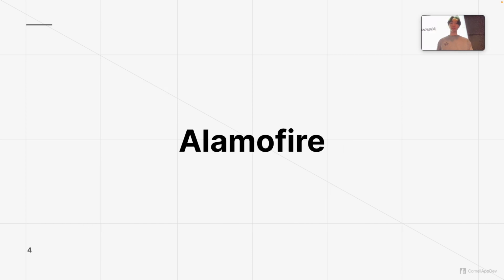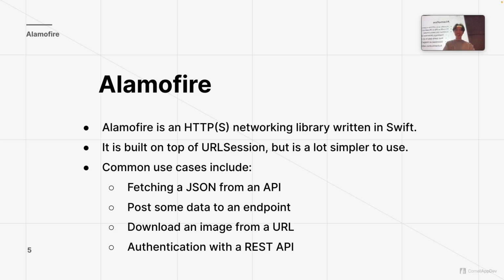All right, sounds good. In today's lecture, we'll take what we've learned in the previous lectures about HTTP requests and actually write some Swift code to do that. The first thing I want to talk about is Alamofire. It's pronounced Alamo-fire. Alamofire is an HTTP networking library that's written in Swift.